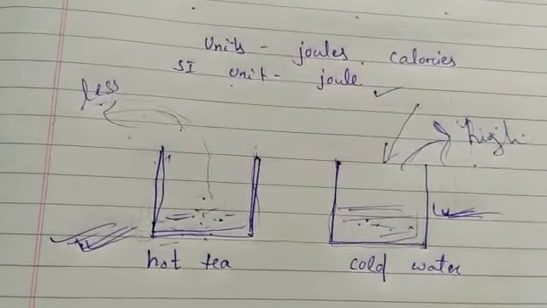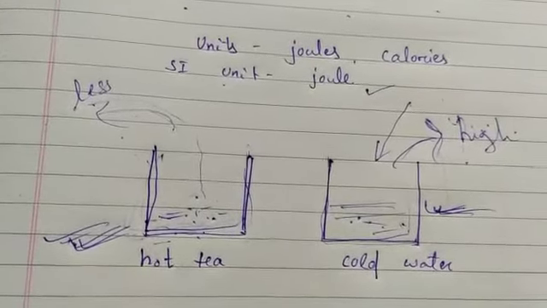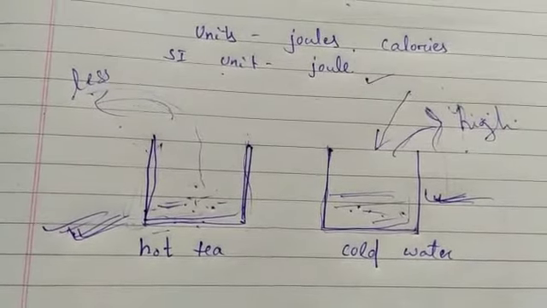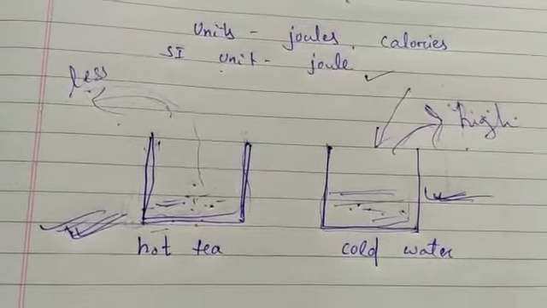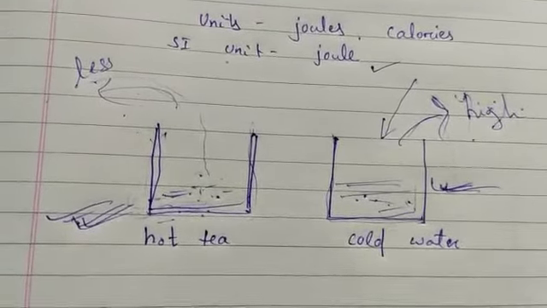Heat also determines how fast the particles of matter move. For example, the particles in a hot object move faster than in a cold object. Due to faster motion, the particles collide more with their neighboring particles and transfer energy faster.